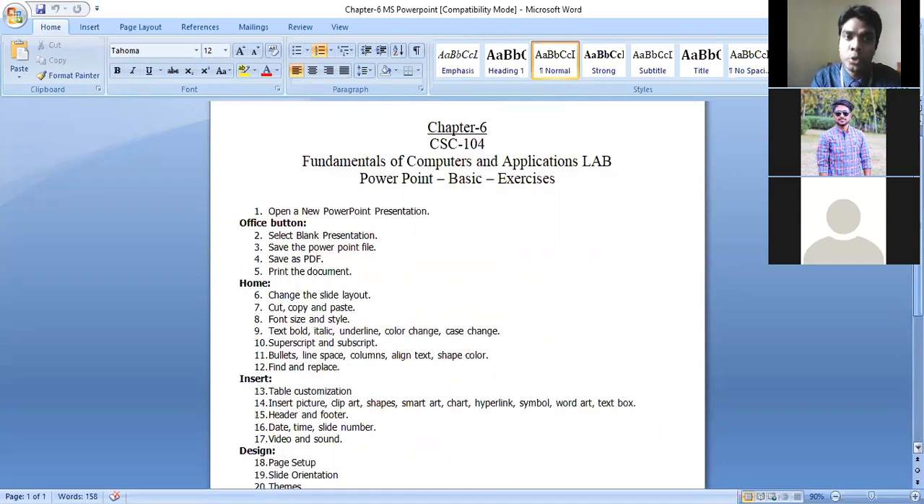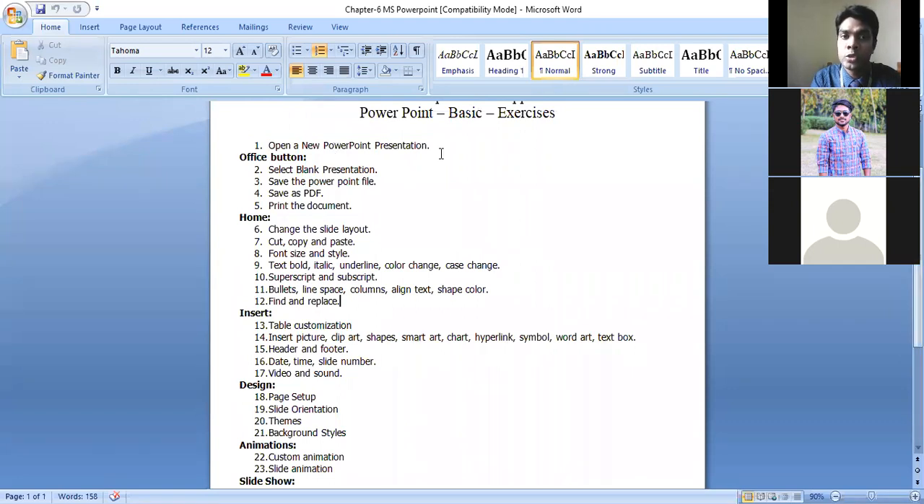Like you have to know how to open Microsoft Office PowerPoint, how to create one document, and you already know how to insert text, how we can copy paste and other things in your Microsoft Office Word. Then under Office button, we have some options like how we can take a blank PowerPoint, how we can save the PowerPoint, how we can convert that PowerPoint to PDF, then how we can print the document. Then under Home tab, these are the operations you need to know.